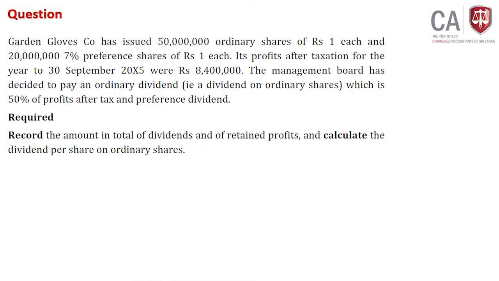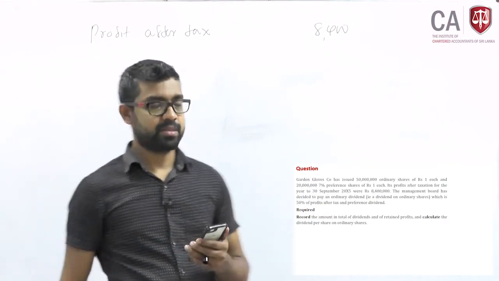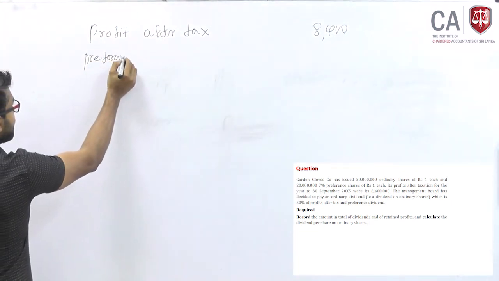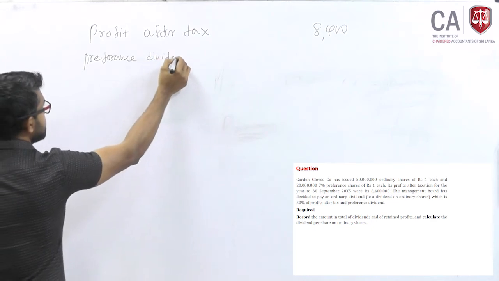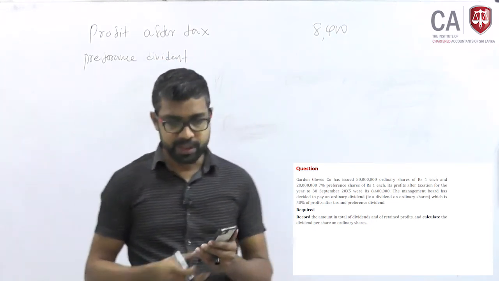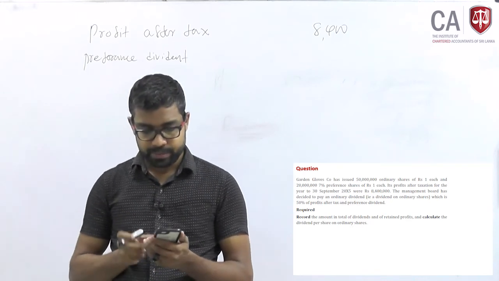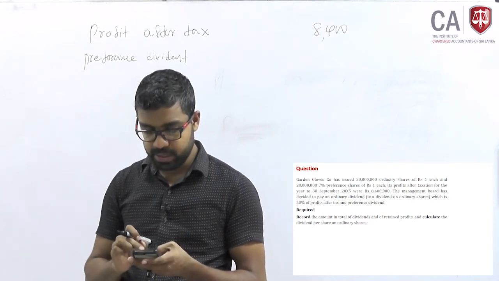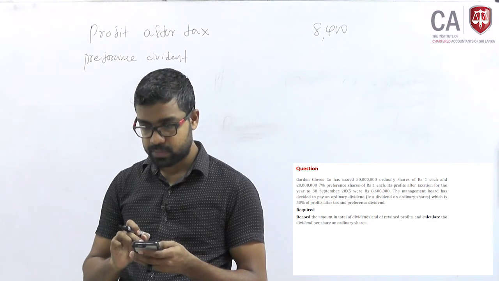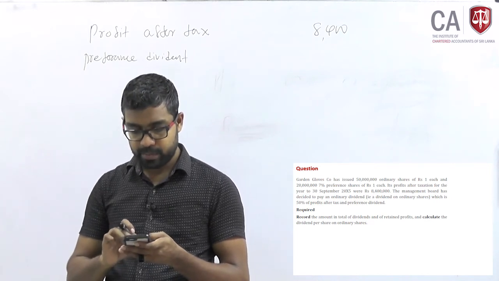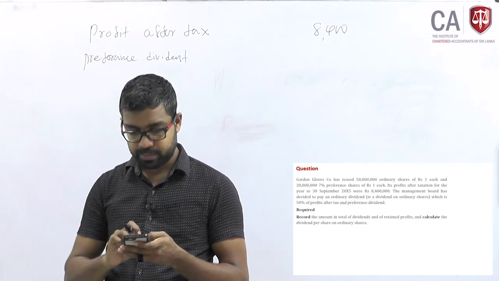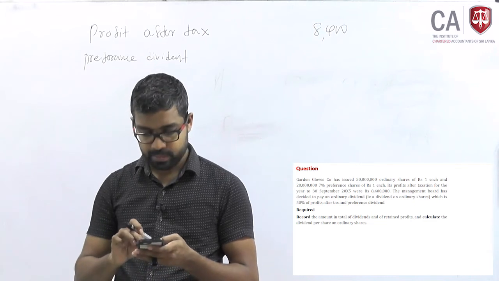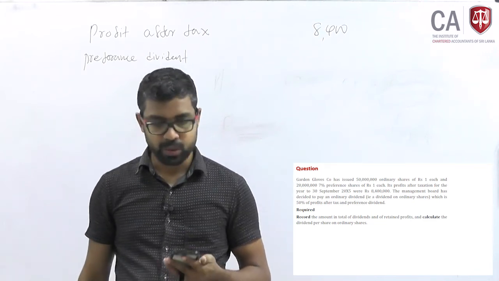From 8,400 you have to pay preference dividends first. According to the question, we have 20 million preference shares at 7%. Preference dividends, how much? 1,400.